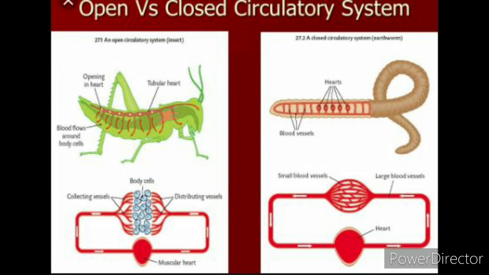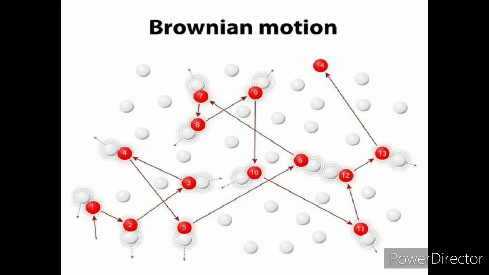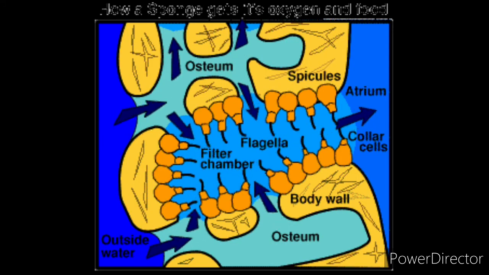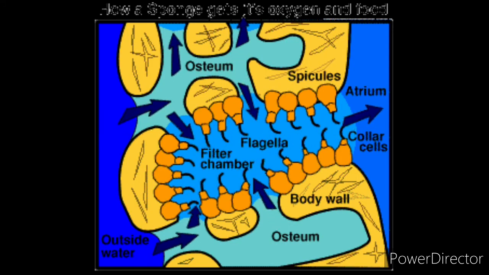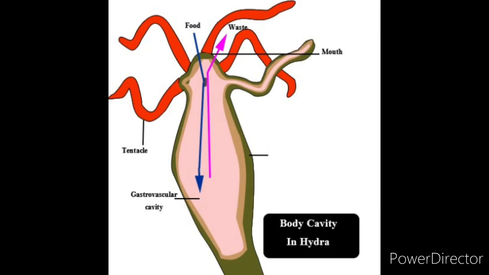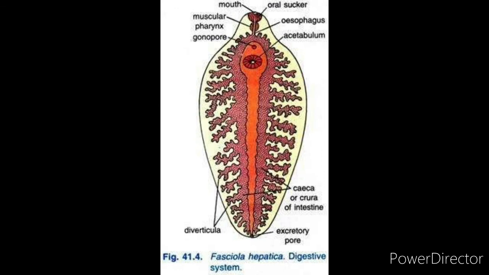Now let me recap. In amoeba, Brownian movement is there. In parazoa, sea current helps in transportation. In Cnidaria, for example hydra and jellyfish, the gastrovascular cavity is there. In Platyhelminthes, that is Fasciola hepatica, the digestive and excretory systems play a vital role.